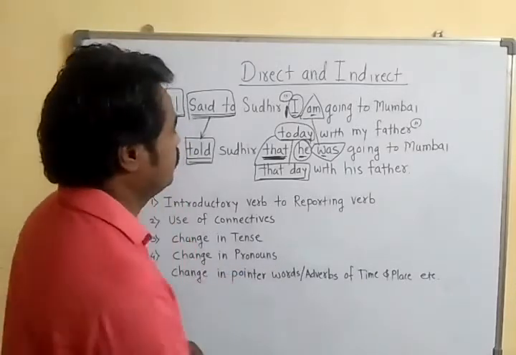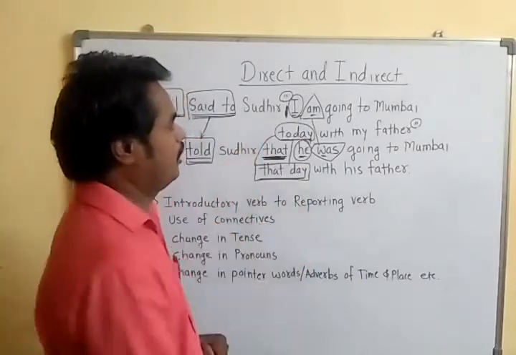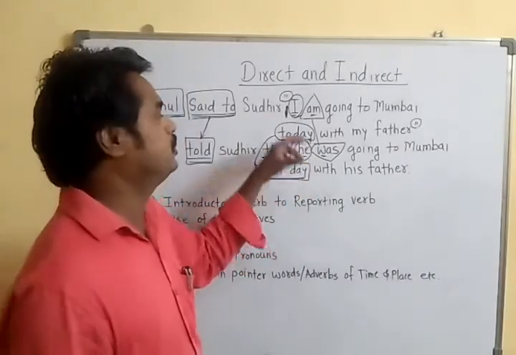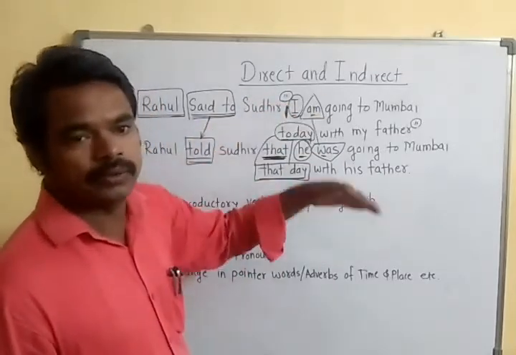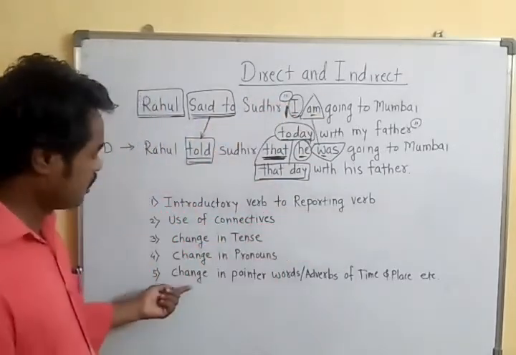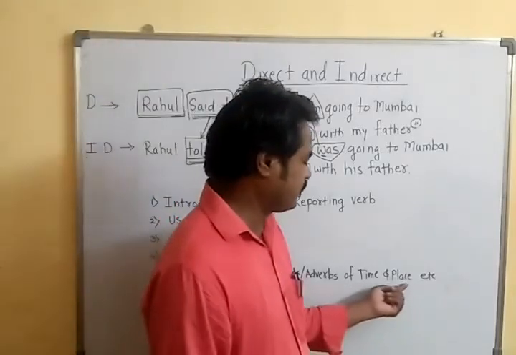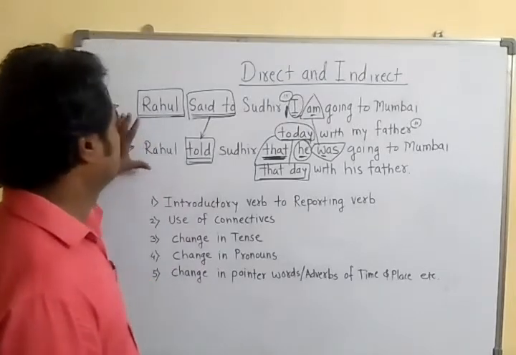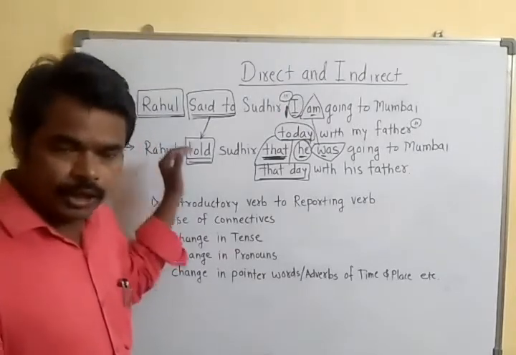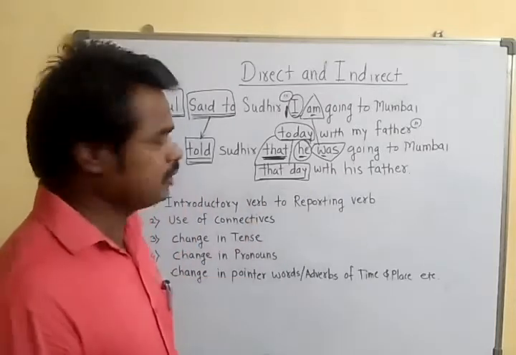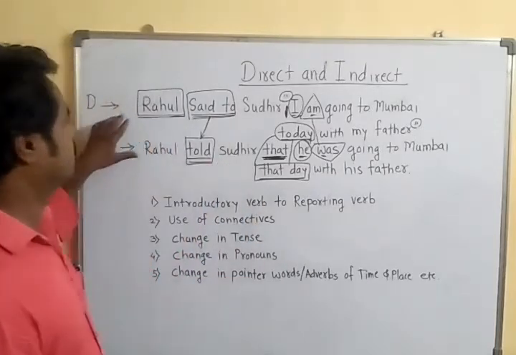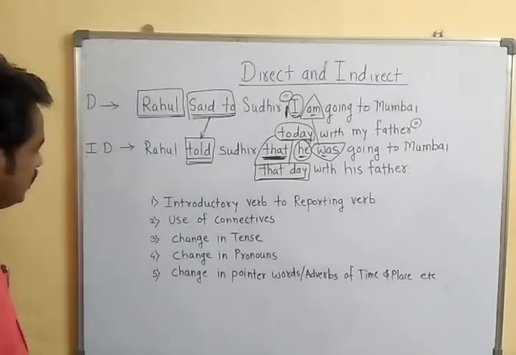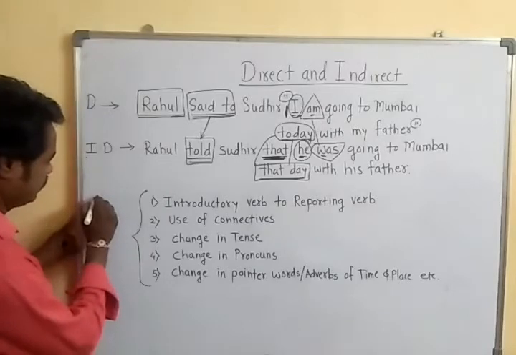See, in the first sentence we used I, and in the second sentence instead of I we used he. It means according to the previous pronoun we have to take the next pronoun. And the last, change in pointer words, adverbs of time and place, according to their availability in the sentence. So this is the direct and indirect introduction. There are so many things. First, you take down these two examples. This is the direct sentence and this is the indirect, and after that we have to make these changes.